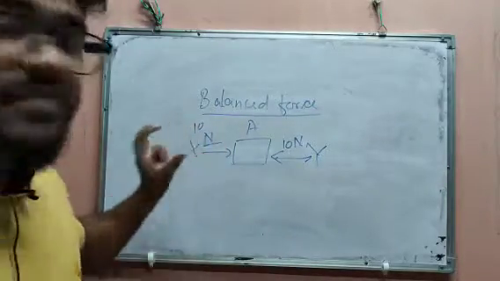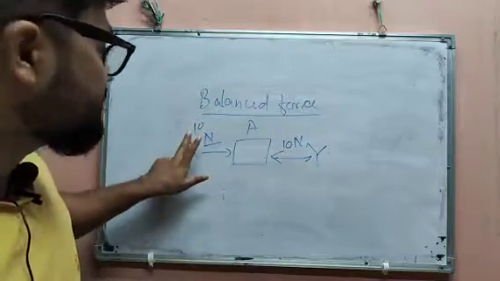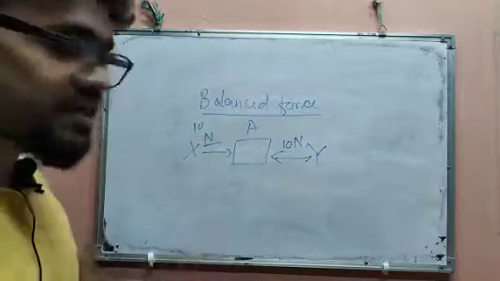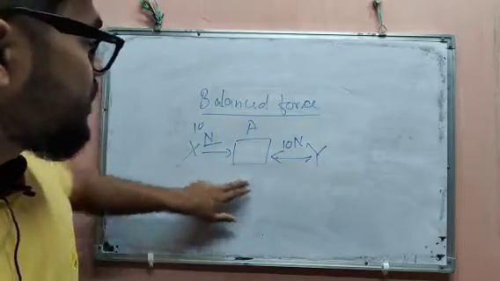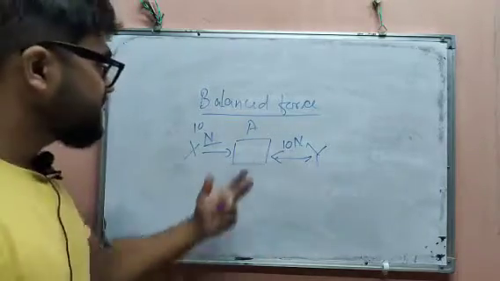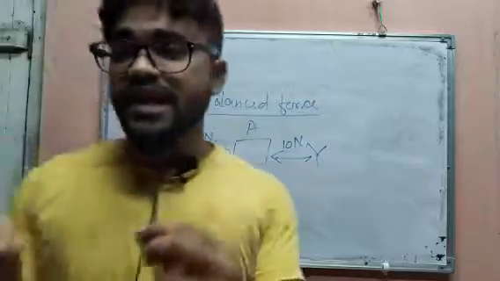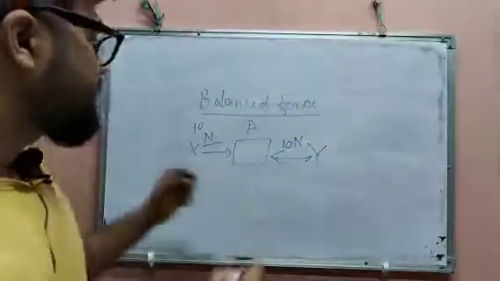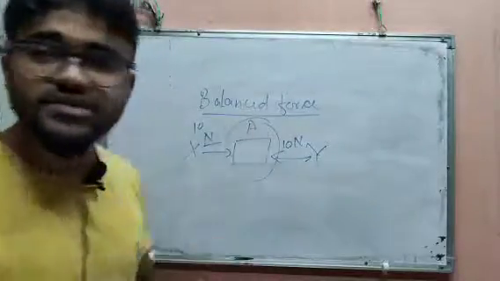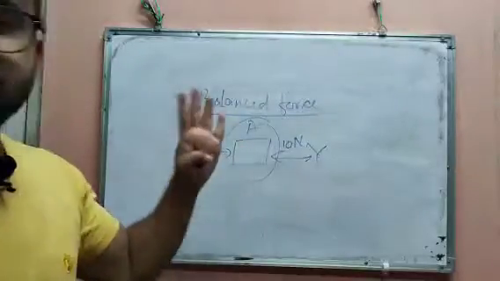That means they have the same magnitude. Magnitude means the value of the force, which is 10 Newton. The magnitude is the same, but the direction is different: one is in the right direction, the other in the left direction. That means they are balanced forces. As the forces are equal, there will not be any change. You cannot see any change to the object A.